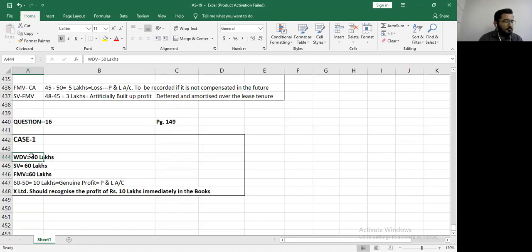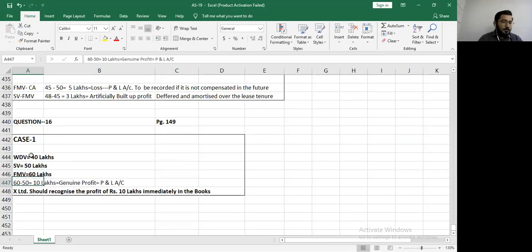Okay, I'll put the basic information for you. A Limited sold machinery having WDV of 40 lakhs to B Limited for 50 lakhs, and the same machinery was leased back by B Limited to A Limited. The lease back was an operating lease. So A has sold a machinery to B. At that time, the WDV was 40 lakhs, and my sale value was 50 lakhs.